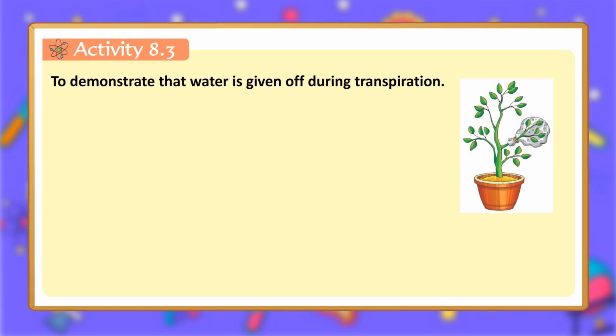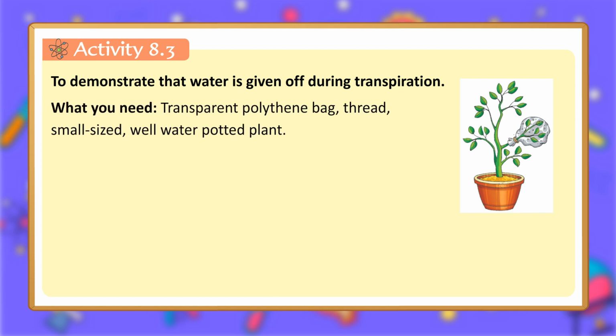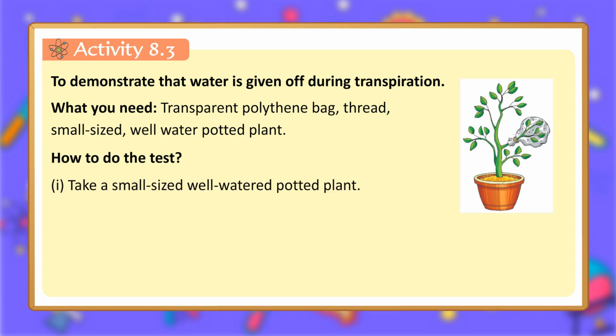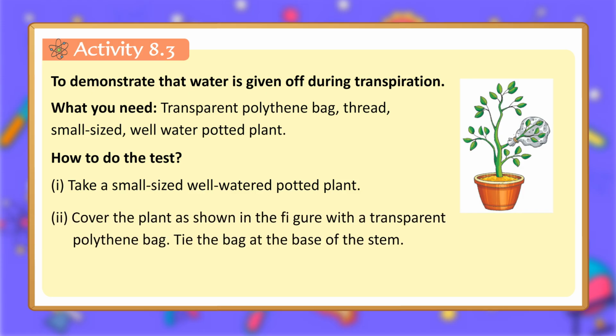Activity 8.3. To demonstrate that water is given off during transpiration. What you need: a transparent polythene bag, thread, and a small-sized, well-watered potted plant. How to do the test? 1. Take a small-sized well-watered potted plant. 2. Cover the plant as shown in the figure with a transparent polythene bag. Tie the bag at the base of the stem.